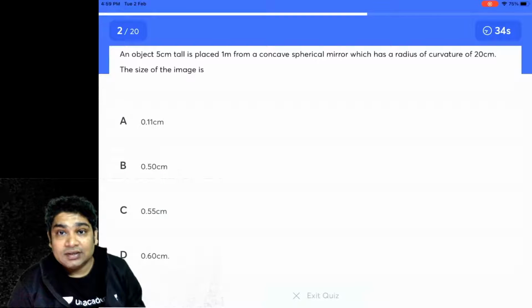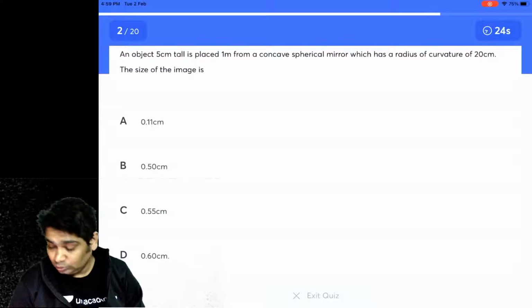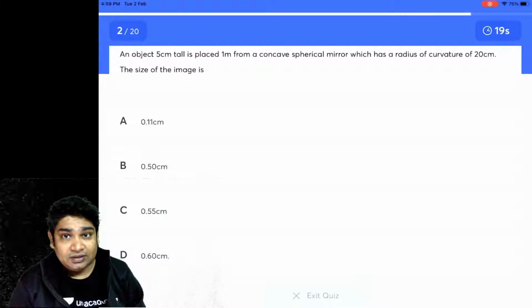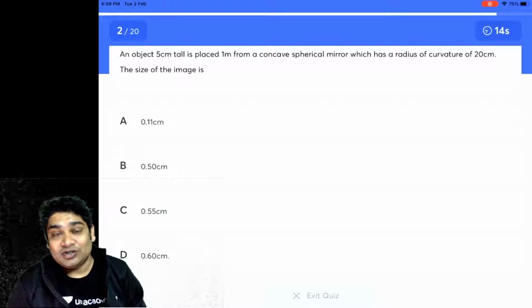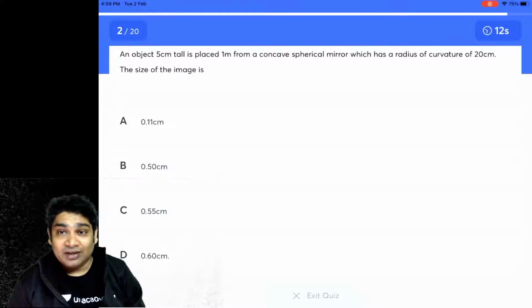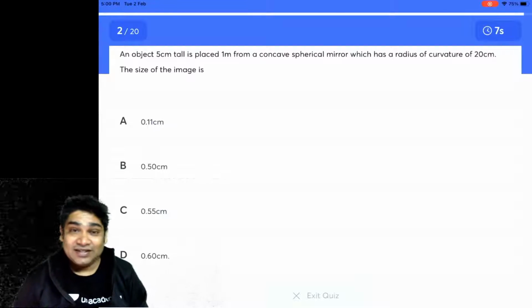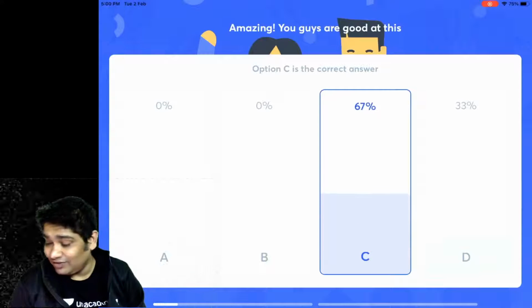So try and answer this. What will be the size of the image? An object of 0.5 centimeter is placed at a distance of 1 meter from a concave spherical mirror having a radius of curvature of 20 centimeter. The size of the image would be, is it A, 0.11 centimeter? B, 0.5 centimeter? C, 0.55 centimeter?